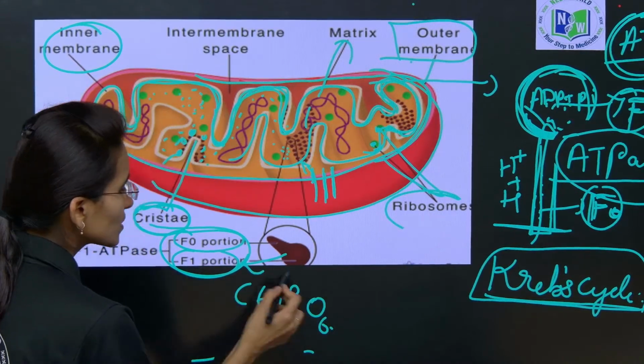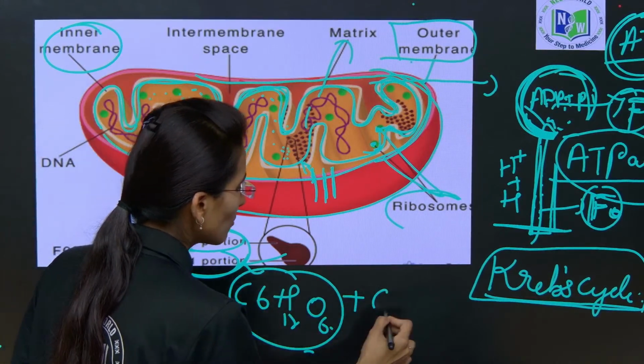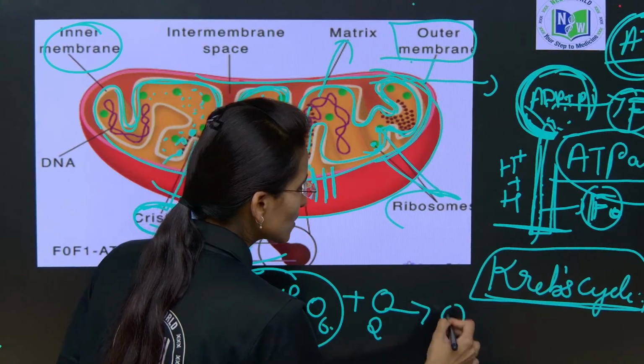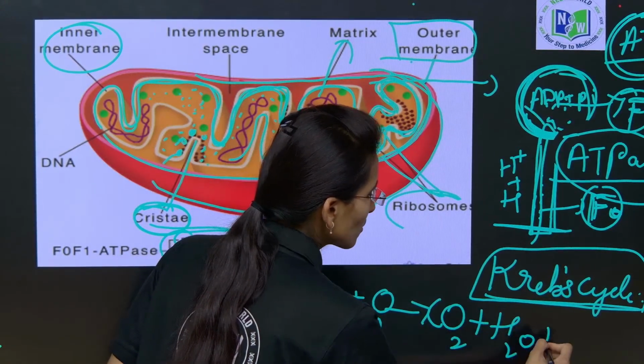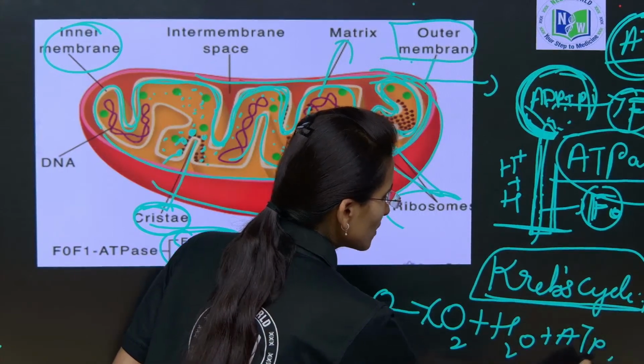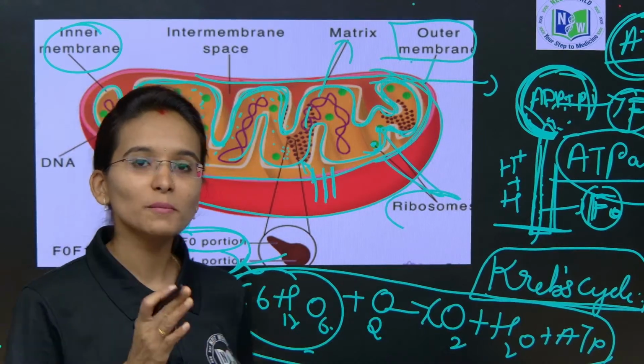Yes. So, this food whatever we are going to consume, this digested food is going to combine with oxygen and then next it will release the carbon dioxide plus water plus ATP. This is the process how actually it is going to occur. Clear with the concept mitochondria?